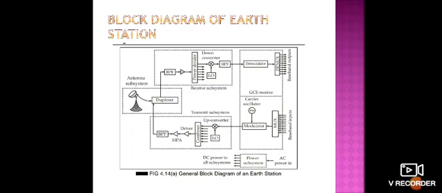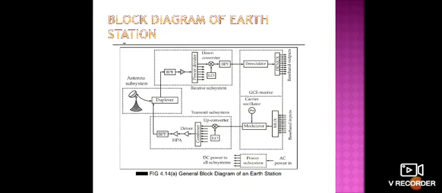So usually, whenever we have the antenna subsystem, all the earth stations are using parabolic dish antennas mainly for sending the signals towards the satellite and receiving the signals from the satellite. Why are they used? Because they are huge, high gain antennas, so for that we choose these dish antennas.